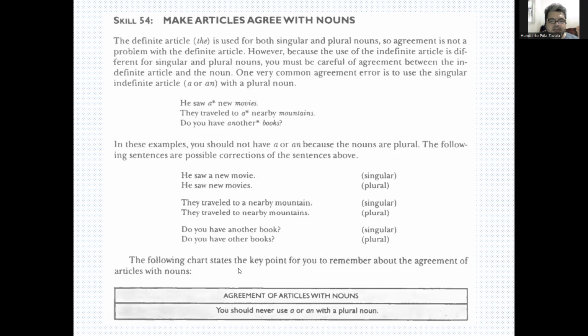So this chart states the key points for you to remember about the agreement of articles and nouns. You should never use a or an with plural nouns. Right? That's it. That's really it. We know that we use a or an depending on the sound at the beginning of the singular countable noun. But we saw that already in previous videos. So if you have a question, go back to the previous video and see what I'm talking about. Right now, we're going to move on to the exercise.